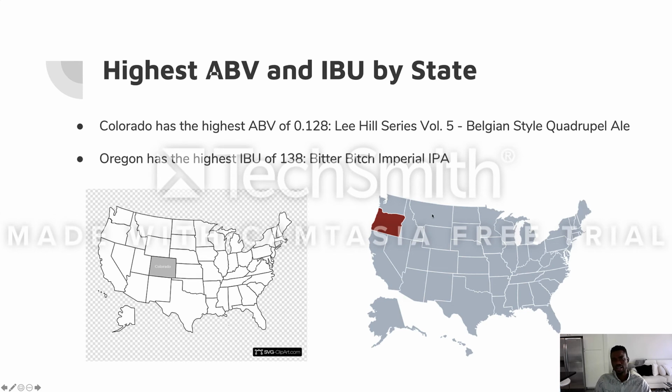Coming down here, we decided to look for the highest ABV and IBU value by state. We came up with Colorado having the highest ABV value of 0.128, and Oregon having an IBU value of 138. So we made this into a graphical representation so we can present it to people and they can have a visual of it.